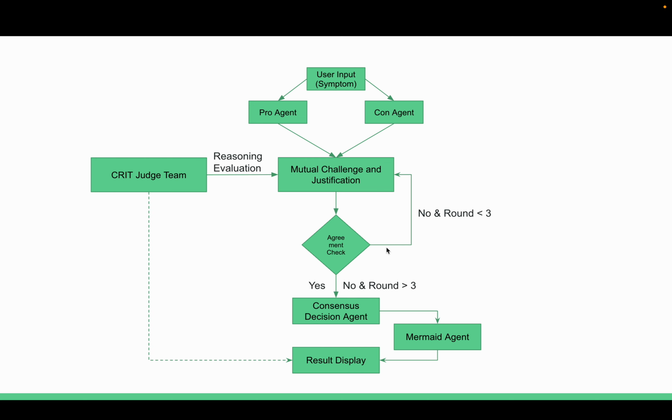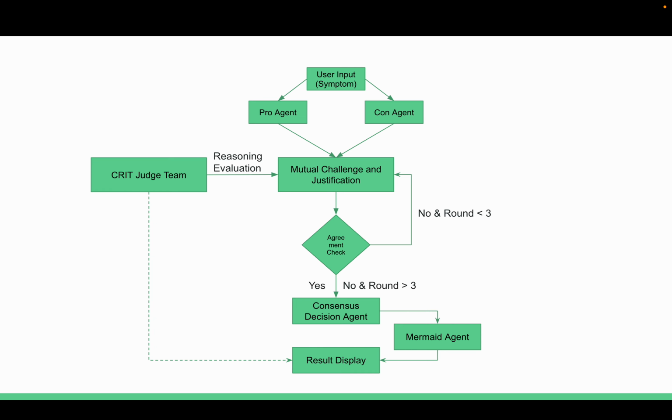So once the round count exceeds 3, the consensus decision agent terminates the process, summarizes the statement from each agent, gives a consensus result, and sends it to the mermaid agent to display the result. The CRIT judge team evaluates the reasoning during the mutual challenge stage to give us an overview of how the reasoning goes.